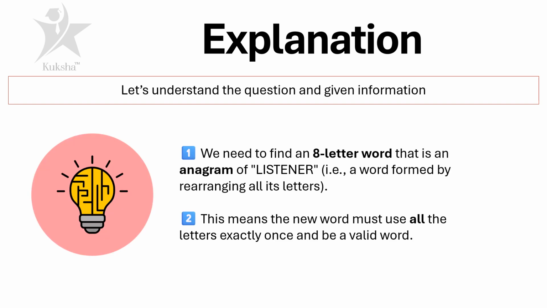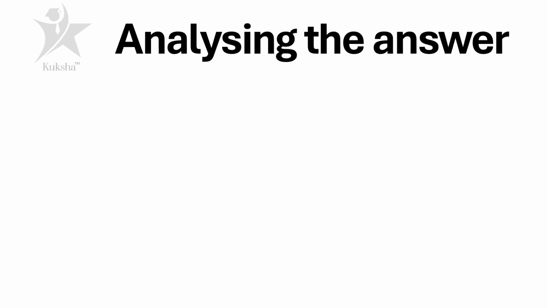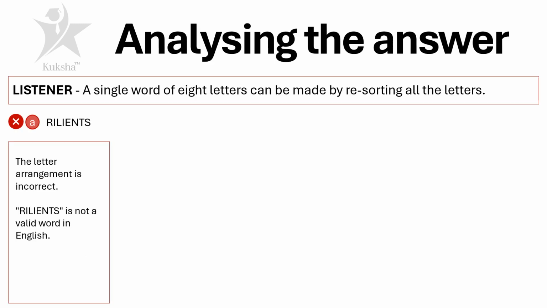The question basically had an 8-letter word and we are supposed to find an 8-letter word that is an anagram of listener. That is a word formed by rearranging all its letters. This means the new word must use all the letters exactly once and be a valid word. So let's analyze the answer. Option A, RILIENTS. The letter arrangement is firstly incorrect, and RILIENTS is not a valid English word. It does not exist. So option A we discarded.